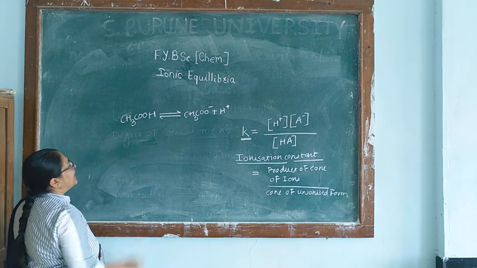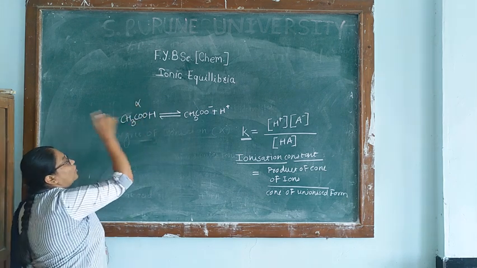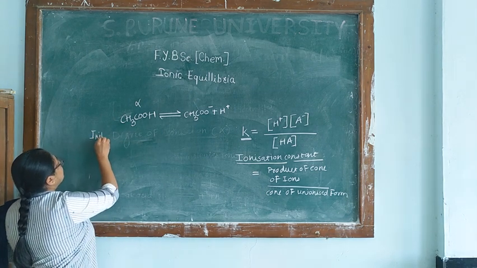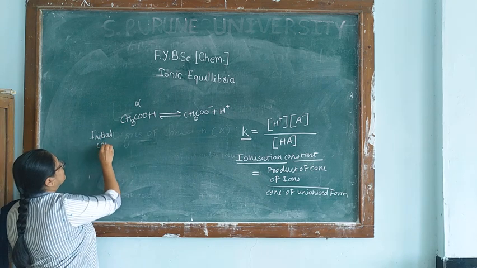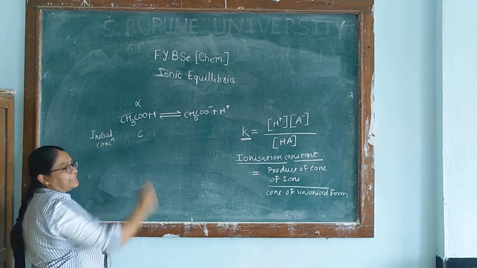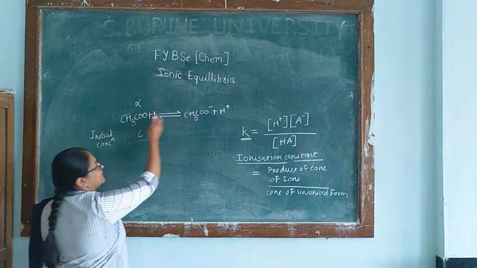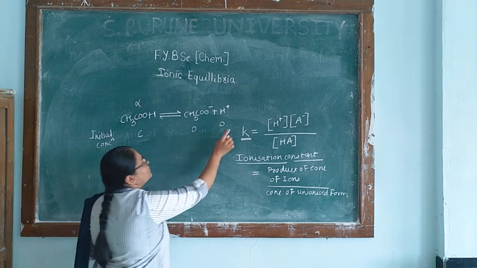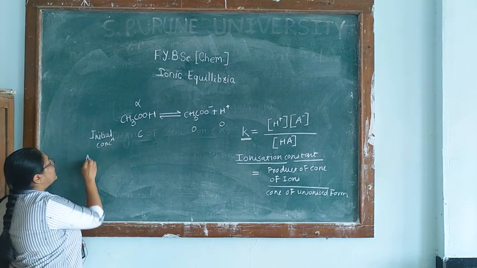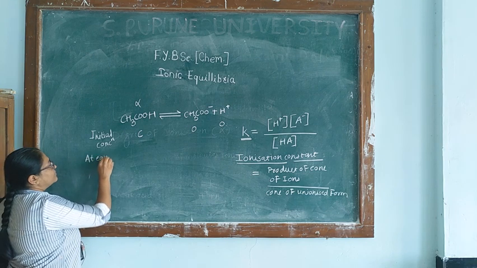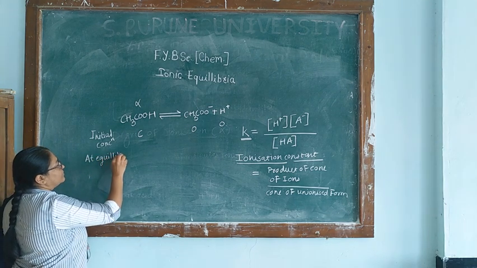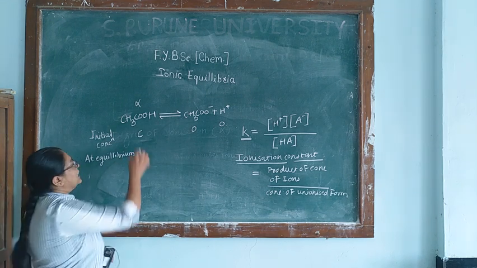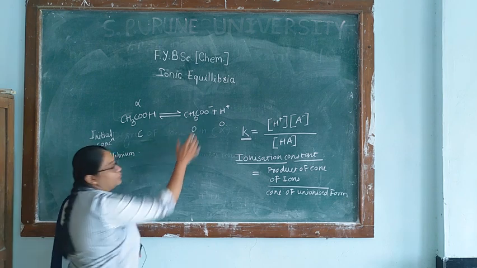Now here, if we consider that alpha is the degree of dissociation of this acid, and that the initial concentration of this acetic acid is C. Initially, when this acid is not ionized, the concentration of these two ions will be 0. Now, at equilibrium, what will happen? Some of the acid will get ionized.